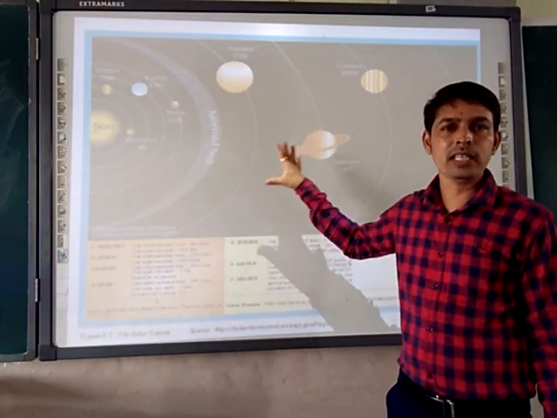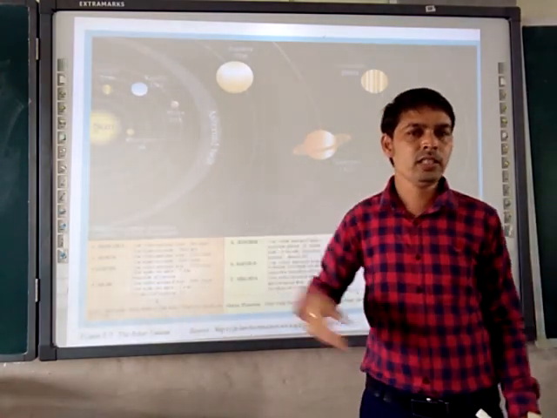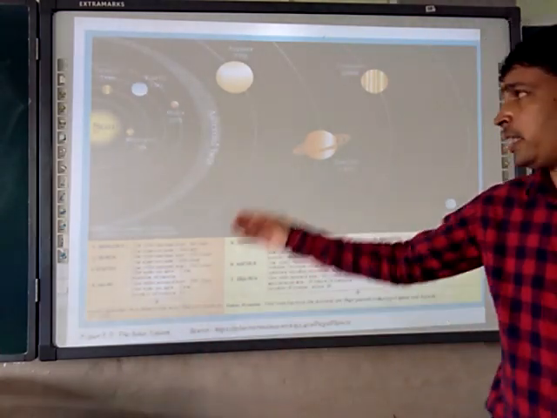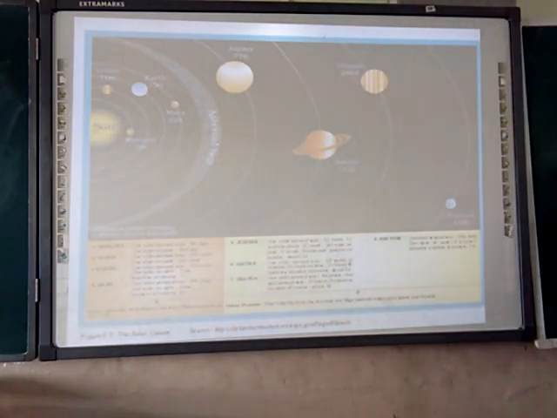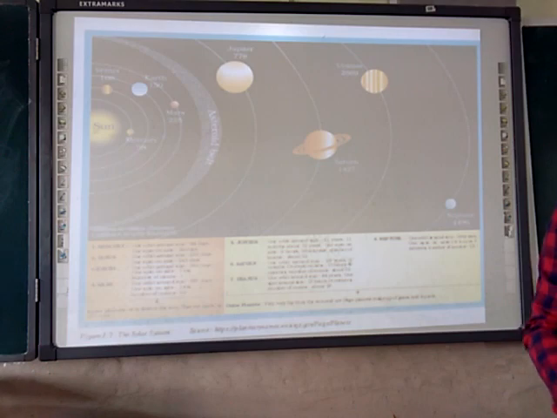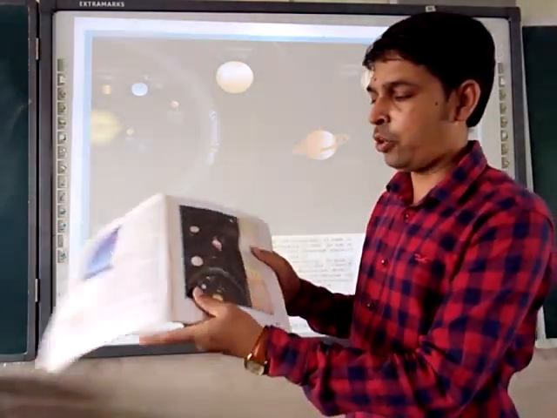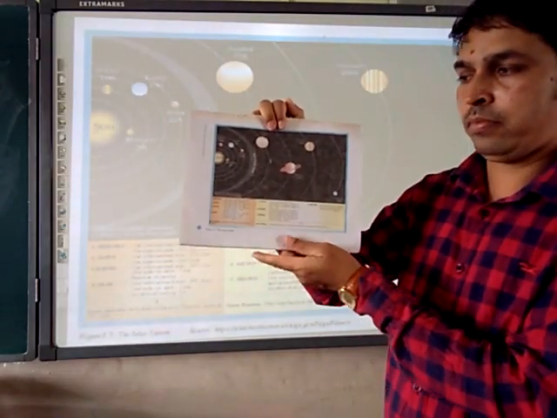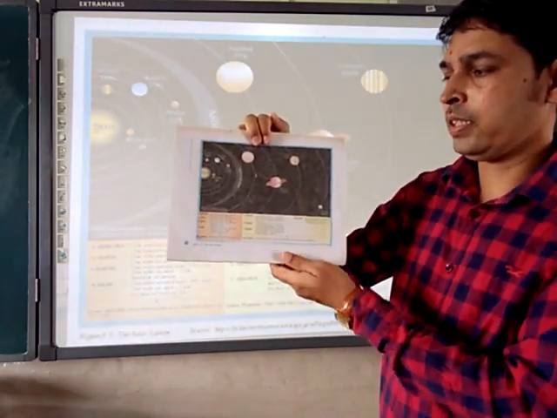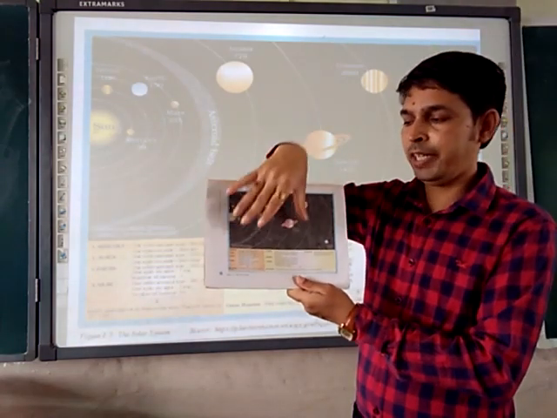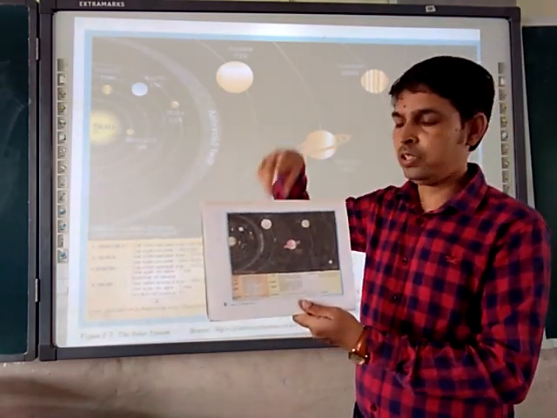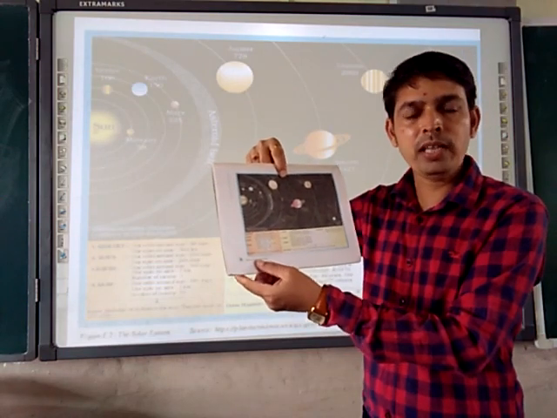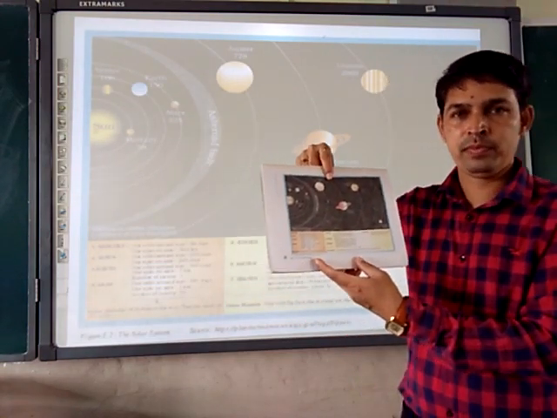In the textbook this diagram is available. Let me show you. In the textbook also, this diagram is there. From the textbook only I have taken it, figure number 1.1, the solar system.